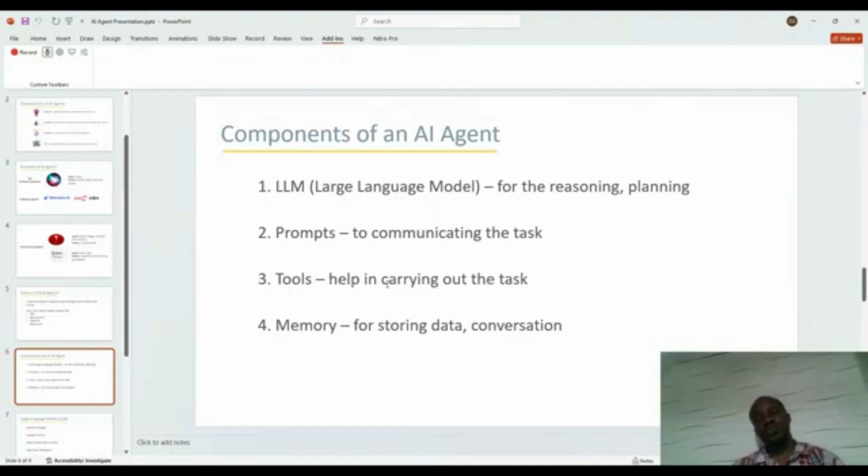You are the one to create the memory yourself, so it can be either three of these or four of them. For instance, if you are using N8N, it does not take care of memory for you. You are the one to input your memory yourself.